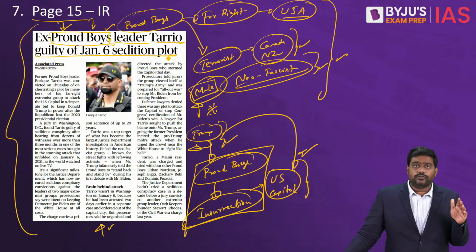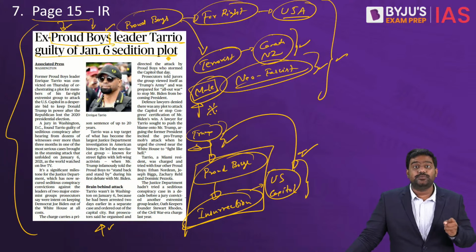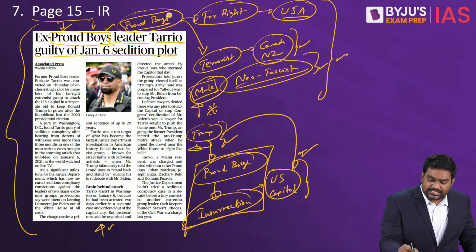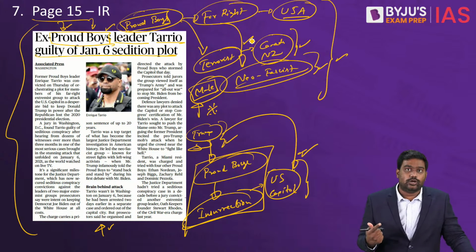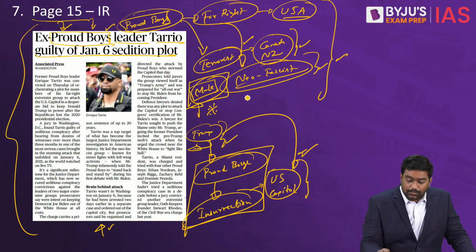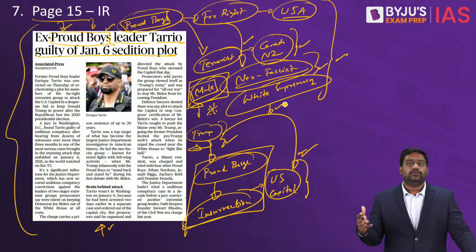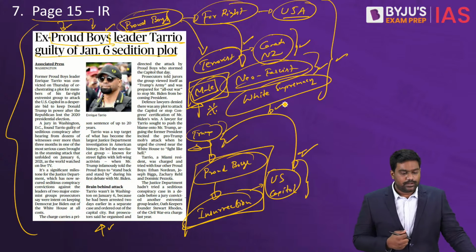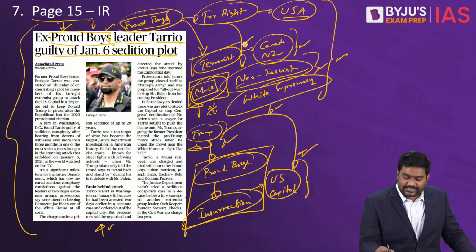So from a prelims point of view and from a general awareness point of view, you should know about such radical groups, such extremist organizations. Is that clear? It's a far-right extremist group aligned with fascist and neo-fascist ideology. All right, it targets minorities, women, right? It's a male-centric group. It promotes white supremacy, the so-called supremacy of the white race, and targets all minorities, immigrants, etc. All right? It has repeatedly engaged in acts of violence, so it's been designated as a terrorist organization by Canada and New Zealand.